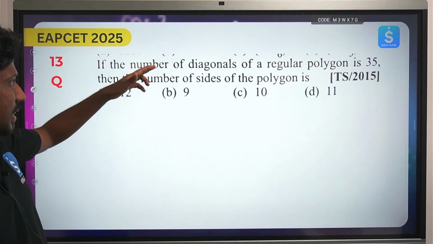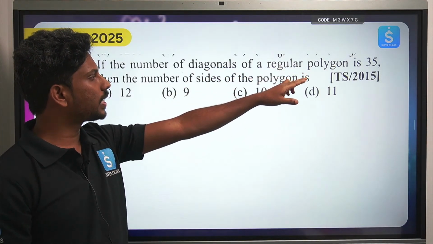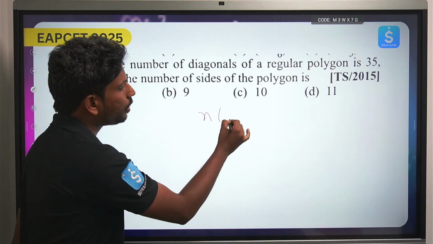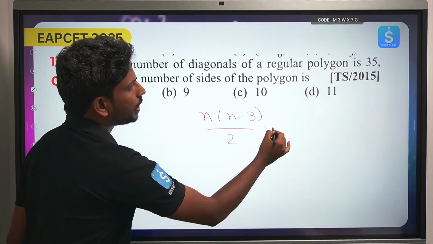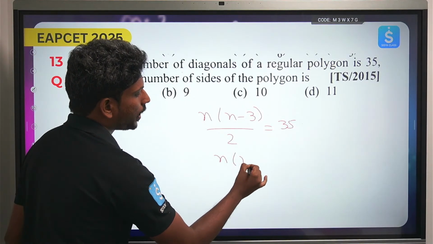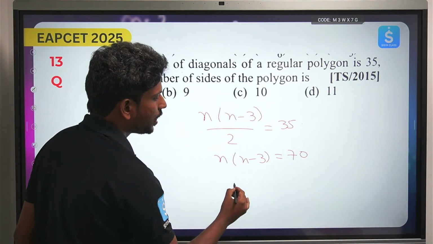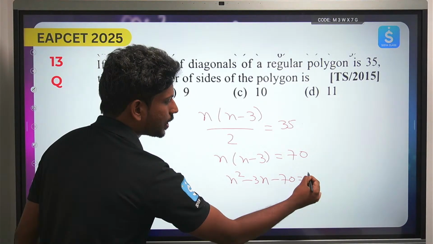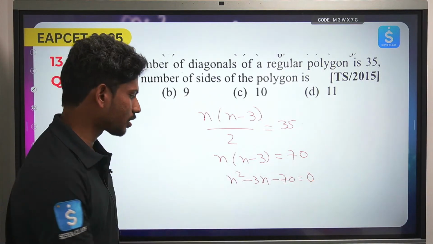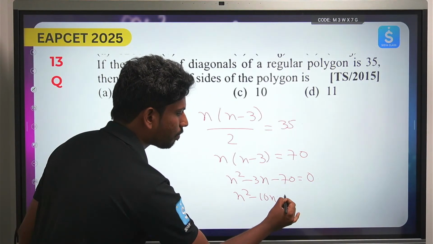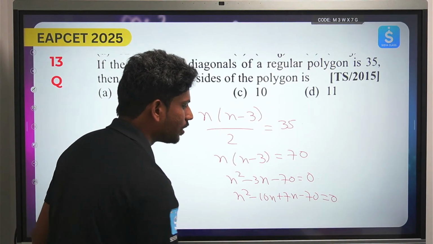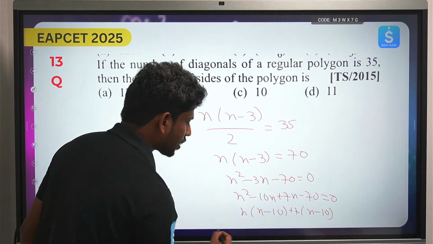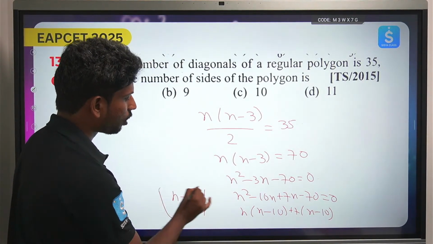And again the same thing: the number of diagonals of a regular polygon is 35. Find the number of sides of the polygon. We have the formula, as I derived: n into (n minus 3) by 2 is equal to 35. n into (n minus 3) is equal to 35 into 2, which is 70. So n square minus 3n minus 70 is equal to 0. You can take minus 10n plus 7n. So n square minus 10n plus 7n minus 70 is equal to 0. So (n minus 10) into (n plus 7). So n is equal to 10 or minus 7, but it cannot be negative, so the answer is 10.